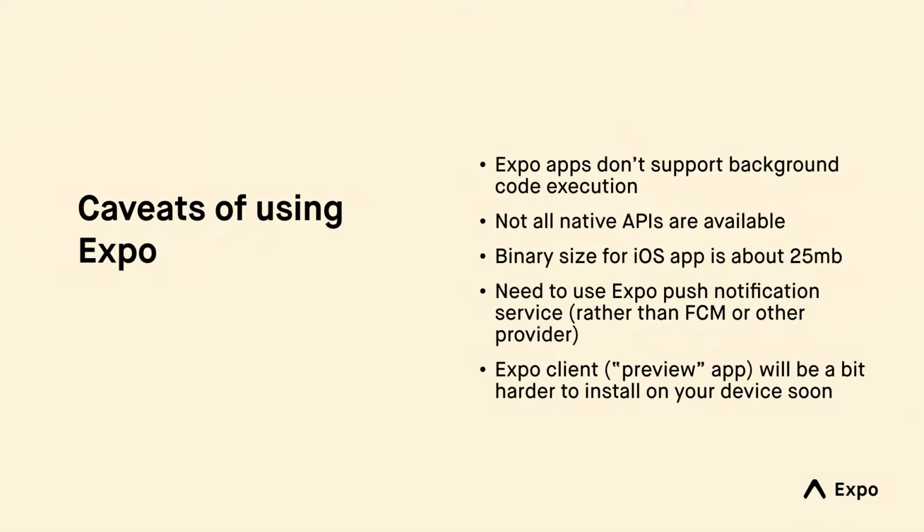And then Expo, which I didn't even mention really what it is so far, but you can maybe infer it from some of the stuff I've discussed. Expo is a framework built on top of React Native, trying to be like Rails for React Native. We give you a bunch of stuff: a solid story around how you deploy things and update your app, and a sort of standard library on top of the existing React Native core. But there are some caveats to that as well. There are some limitations with the API. Not all native APIs are available. As you saw before, there's a pretty big set, but you might need to use some other random APIs throughout your app.